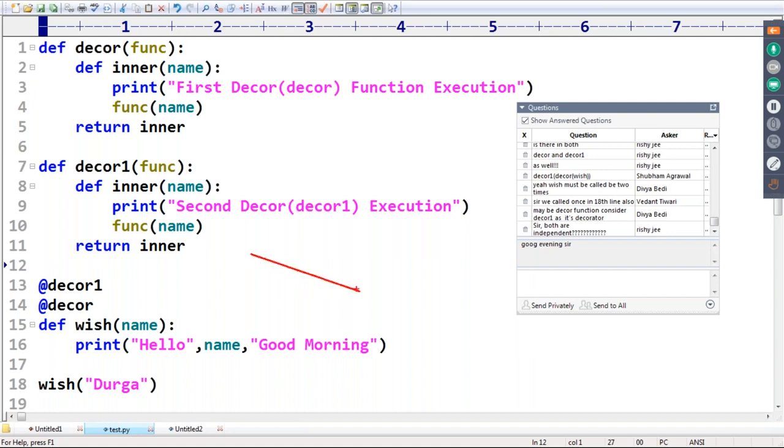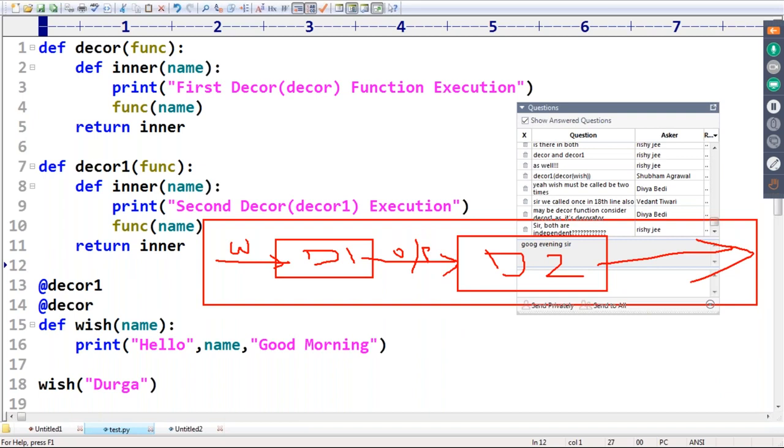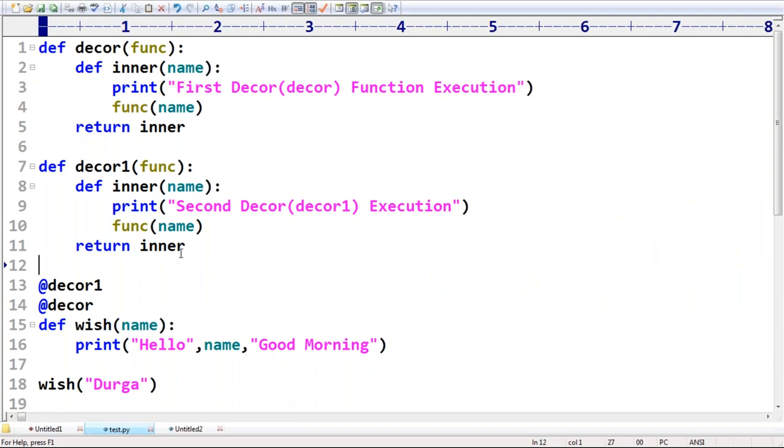This is the decor one. For the decor one, there is an input. Then automatically, what will happen? Some output is going to come. This is the first decor executed. Some output function is going to come. This output function, once again, decor 2 got executed. So for decor 2, it is not the wish it seems. Maybe some clarity is required. There is still one small thing. Just wait for a few minutes so that we can clarify.